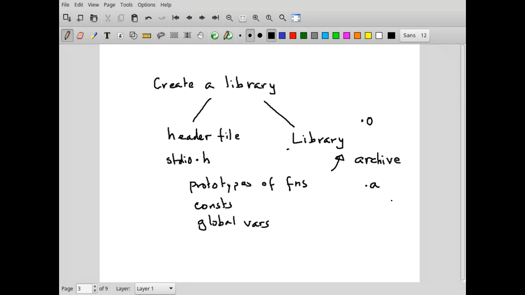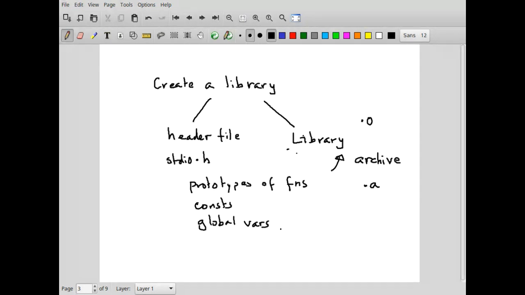Because this could contain many libraries, could contain many .o files. Okay. So this particular thing will allow you to create a library.